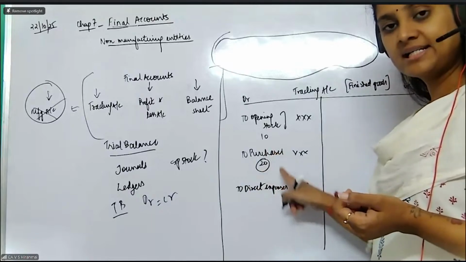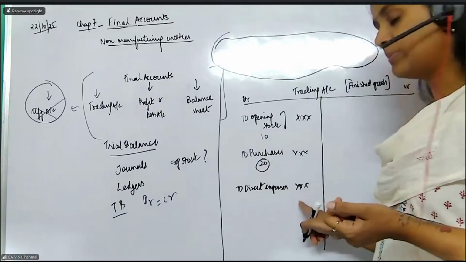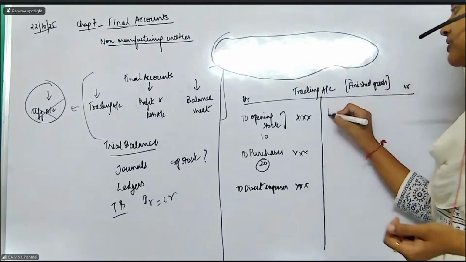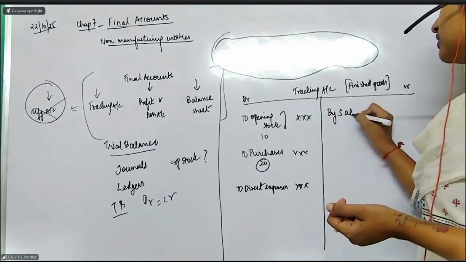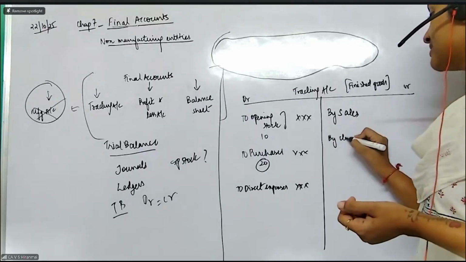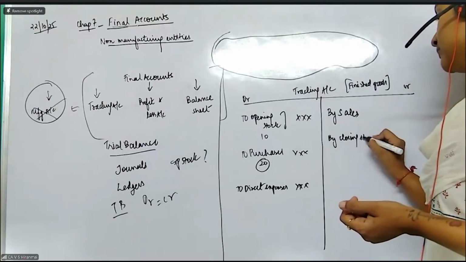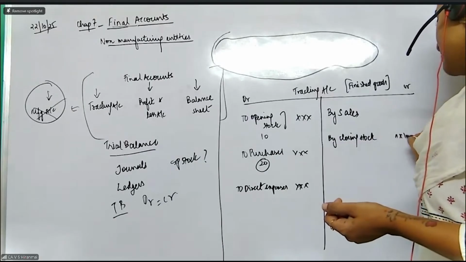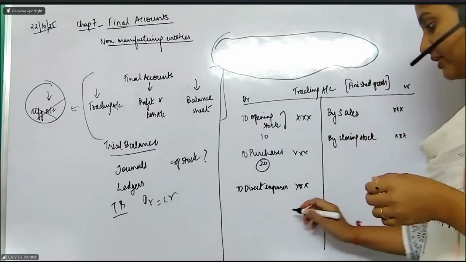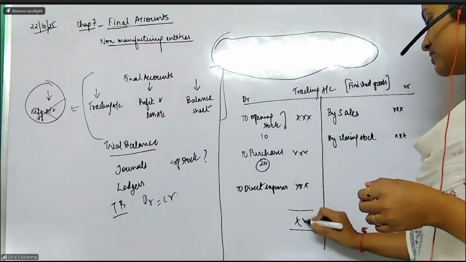So any direct expenses concerned with the purchases will form a part of your trading account. Then what will come on to the credit side? Very, very simple. Whatever gives you revenue. Revenue means when I sell the products, I get my income or revenue. And in the same way, when I write the closing stock, I get my revenue.